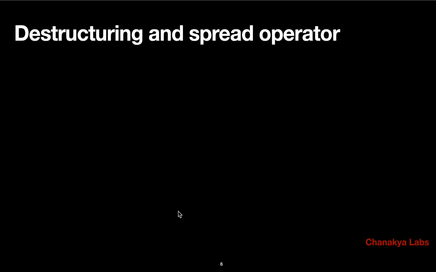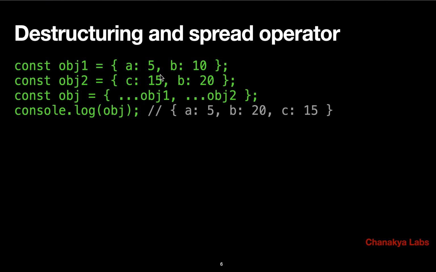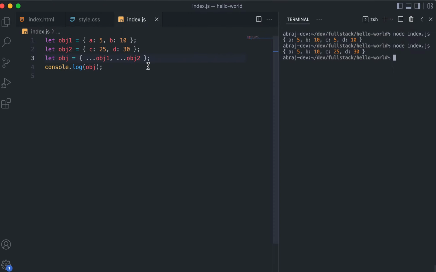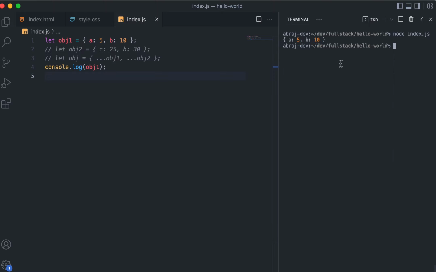One small thing is there: if the keys are, let's say, common. Here we saw that A, B, C, D all are different, but let's say I am using A, B, C, B. So when I copy this, in one object only one key can be there, right? So B cannot be there twice. Let's try that first. What do you think will happen if I do something like B: 30, or B: 50, or B: 40?